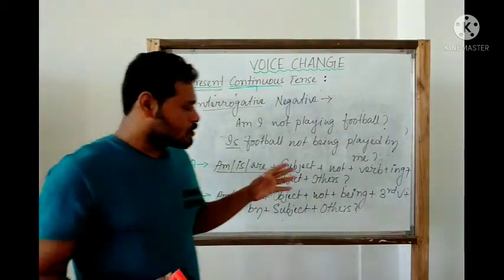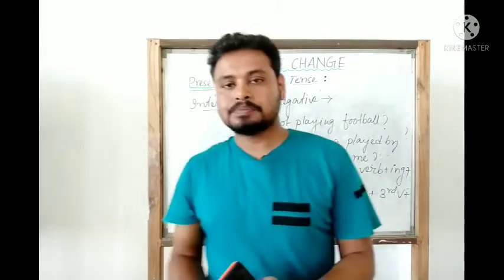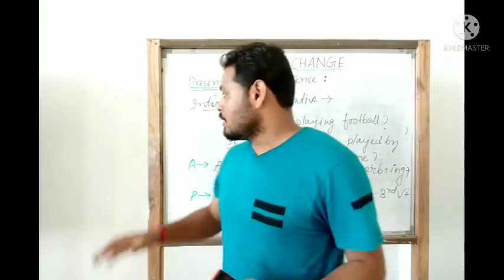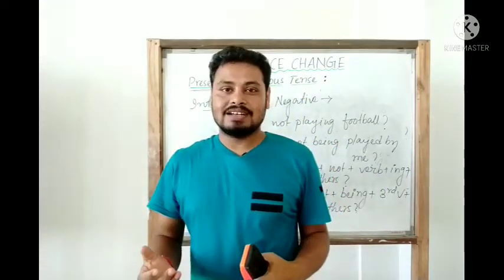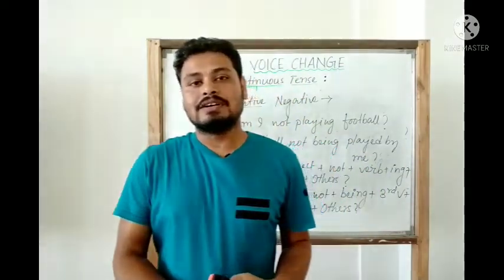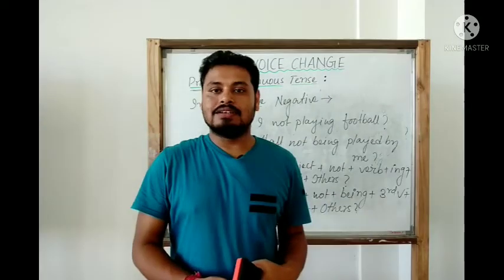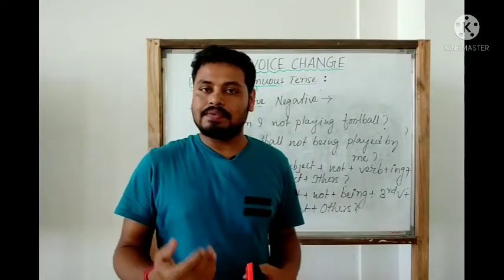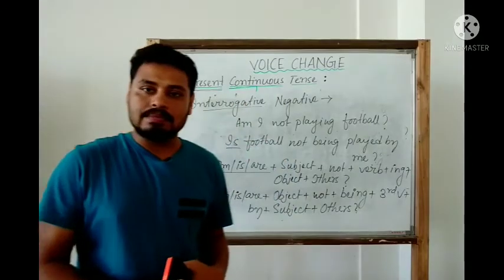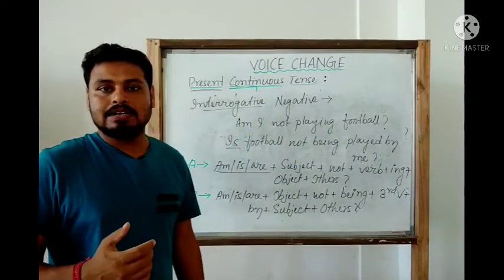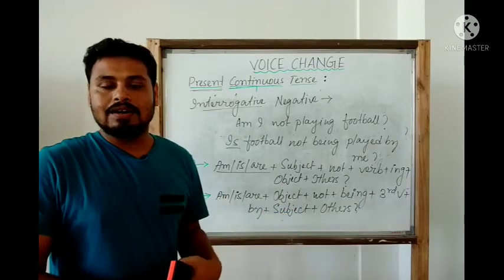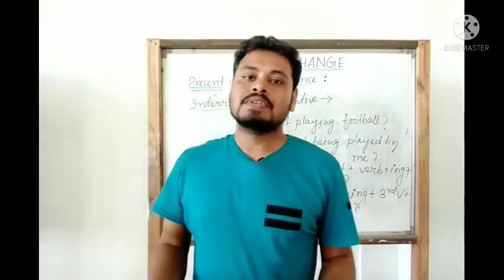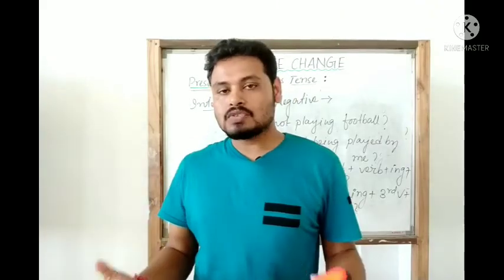So today in this class, we have completed pretty easily the change of voice in present continuous tense in all 4 sentence types: affirmative, negative, interrogative affirmative and interrogative negative. I think that's fine for all of you. We just have to remember the structure.